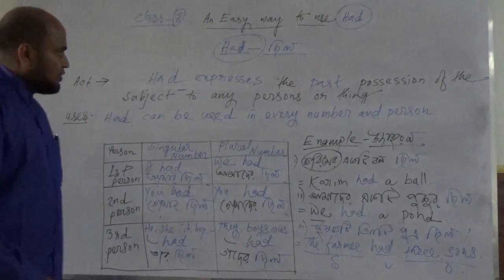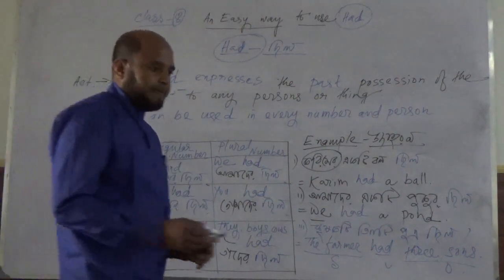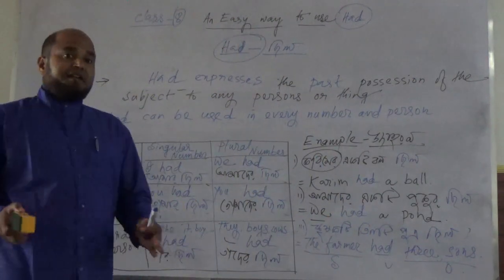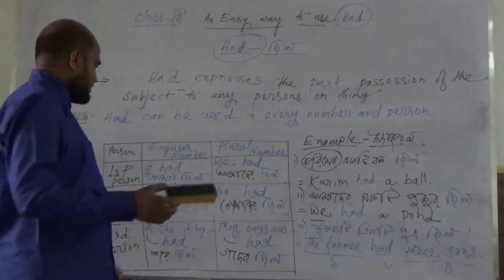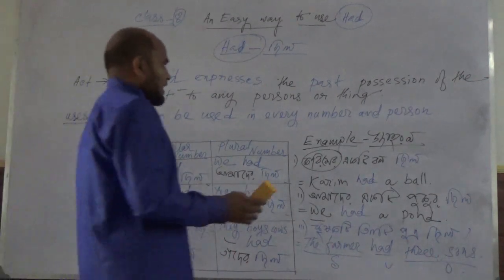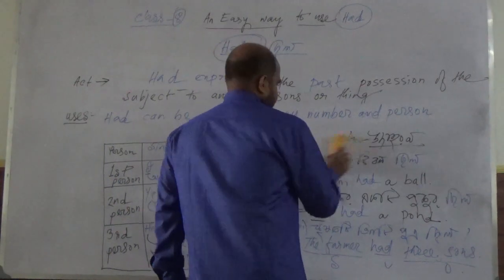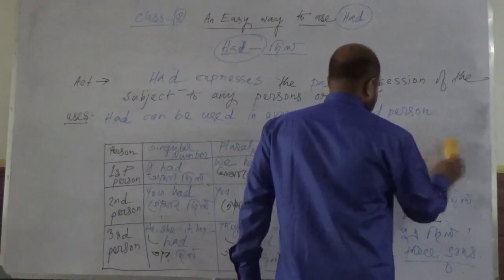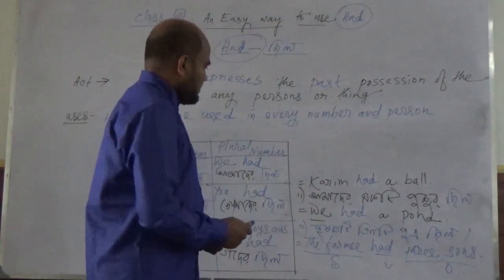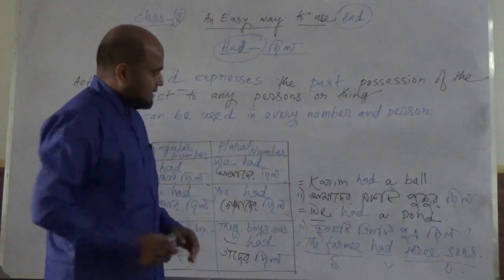Another thing you should remember is that if you want to make it a negative sentence or interrogative sentence, how will you use them? Suppose I am giving an example. Did the farmer have three sons, in Bengali.